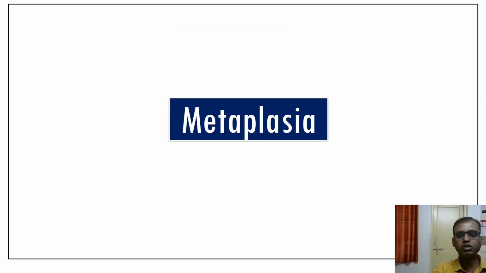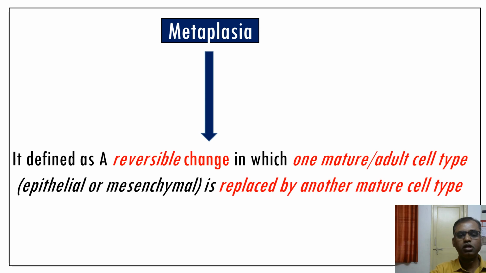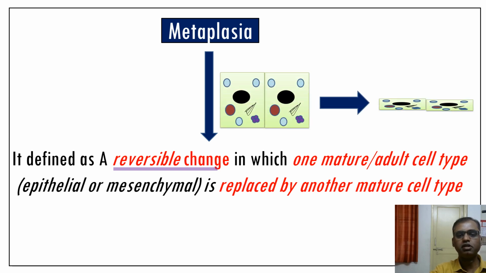Then next we'll go for the metaplasia. Metaplasia is defined as the reversible change in which one mature adult cell type, maybe epithelial or mesenchymal cells, is replaced by another mature type of cell. In simple language, one type of cell changes into another type of cell, which is reversible. You can see it here. Imagine these are columnar cells, and here you can see squamous cells. One type of cell changes into another type due to different causes. But always remember, it is a reversible change.